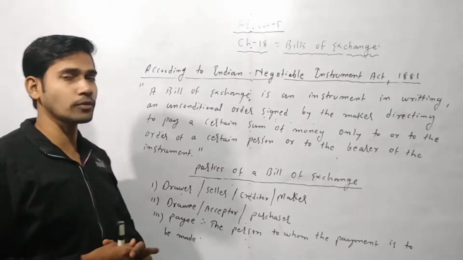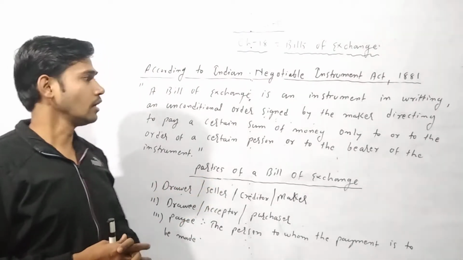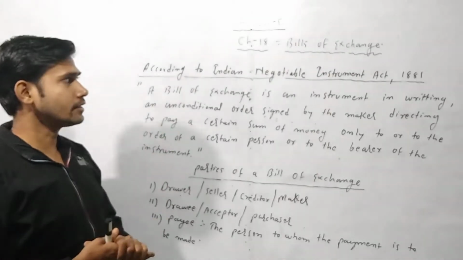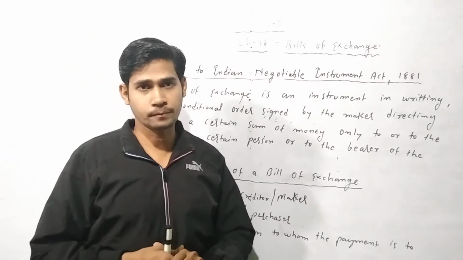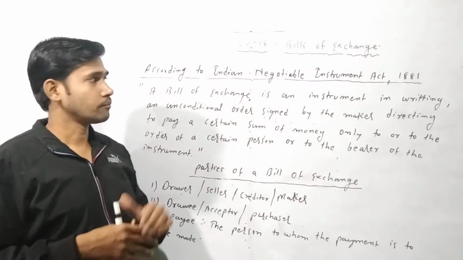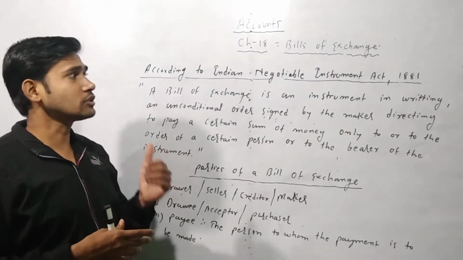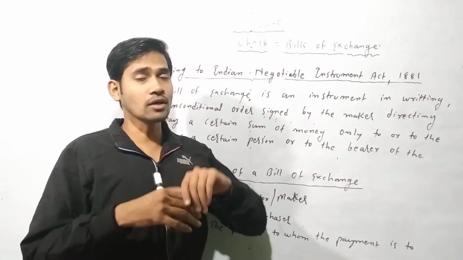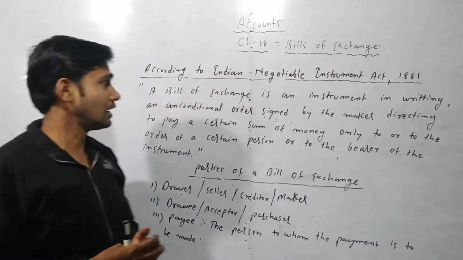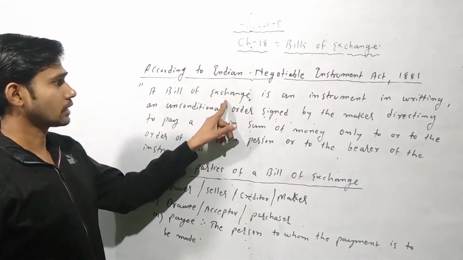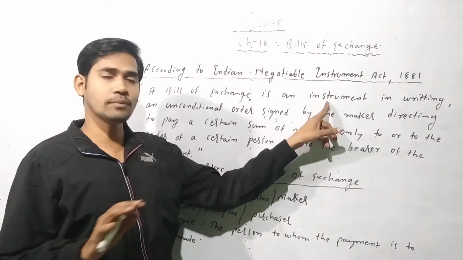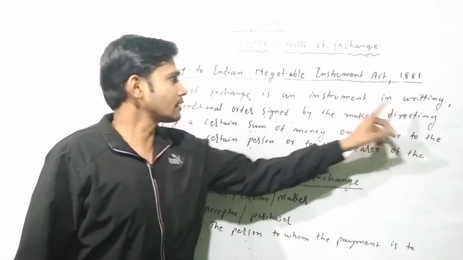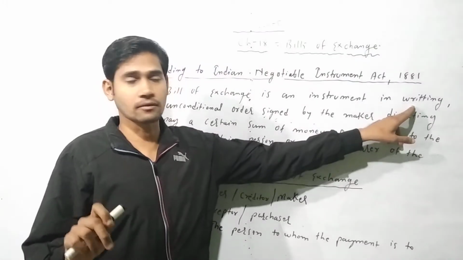Now we have to understand some points related to the meaning of bill of exchange. So according to the Indian Negotiable Instruments Act 1881, what is a bill of exchange? Let us understand: a bill of exchange is an instrument. It is clearly mentioned that it is an instrument. It means that it is a document, and in writing. In writing means it is written.